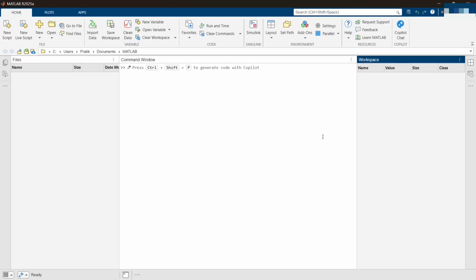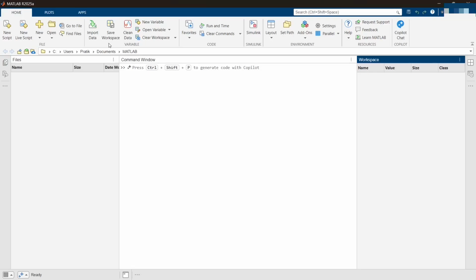Once you enter the software, you have in your taskbar basically three things: home, plots, and apps. So home has all these elements, something like new script, new live script. I'll be exploring and showing you all what exactly this is. Then to create a new file, you use new, and if you want to use an existing file, you can use open. You can switch the files using go to file. If you are going to import any Excel data, you use the import data option.